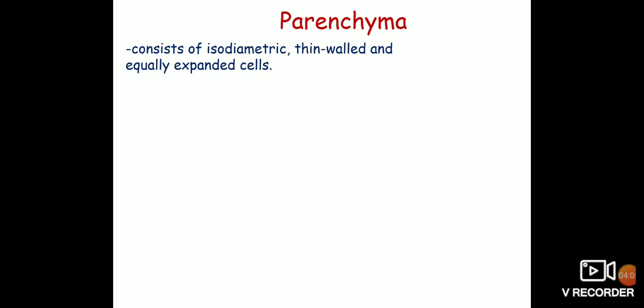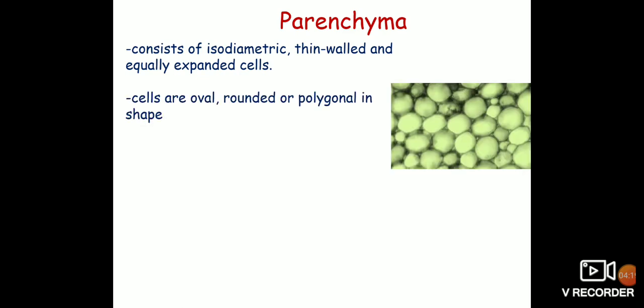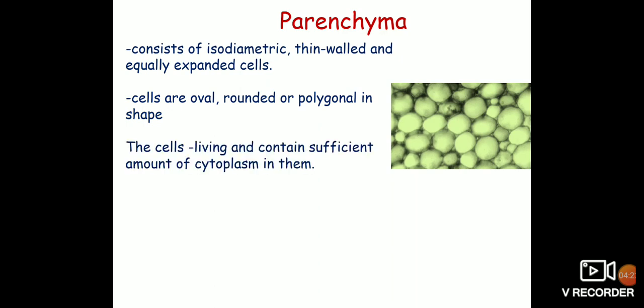The characteristics of parenchyma cells are as follows. The parenchyma consists of isodiametric cells which are mostly thin walled and equally expanded. The cells are either oval, rounded or polygonal in shape.